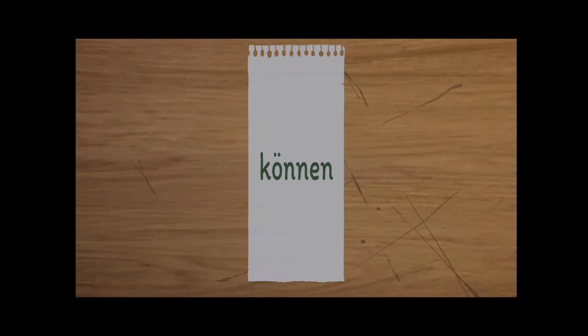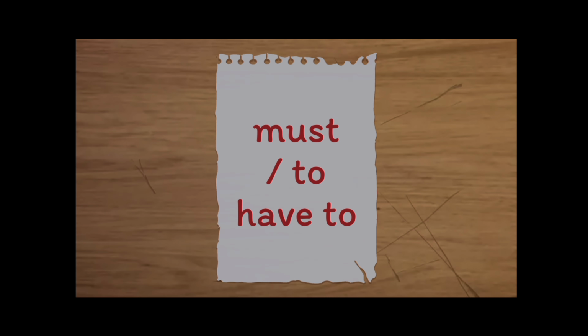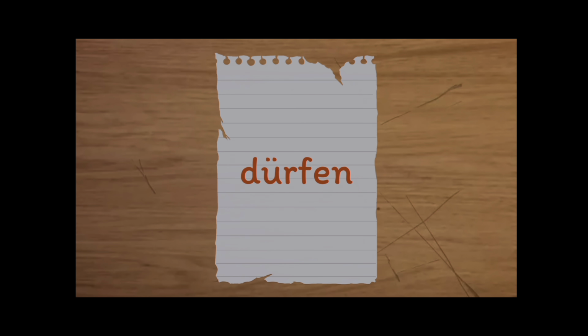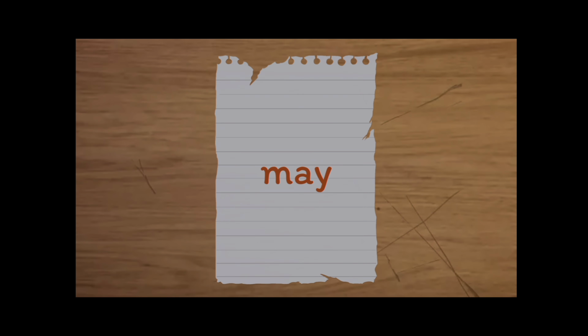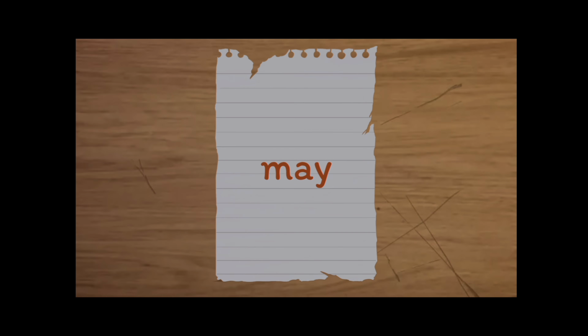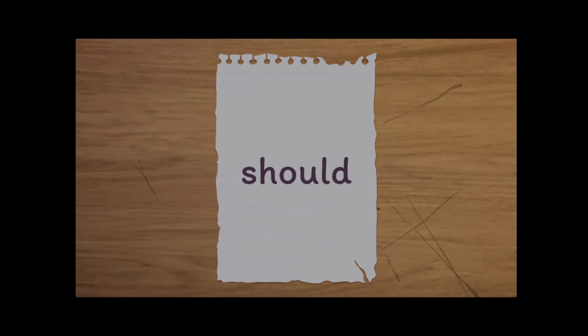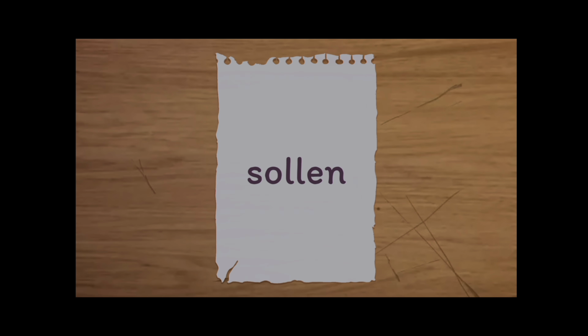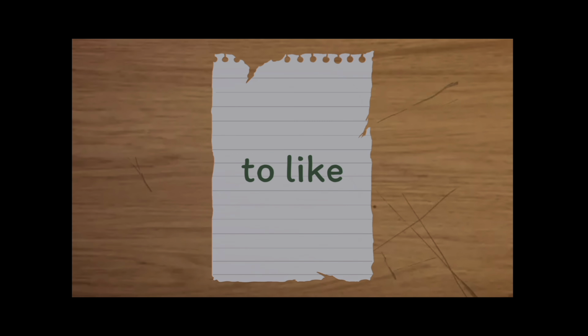First verb, können. Können, can. Second verb, müssen. Müssen, must, to have to. Dürfen, may. In English you say, you may come tomorrow. It's like optional. It's up to you. Wollen, to want. Sollen, should. Mögen, to like.